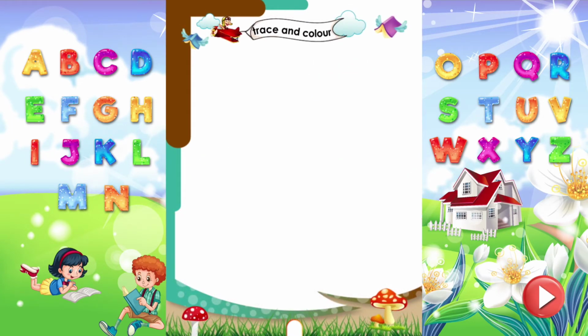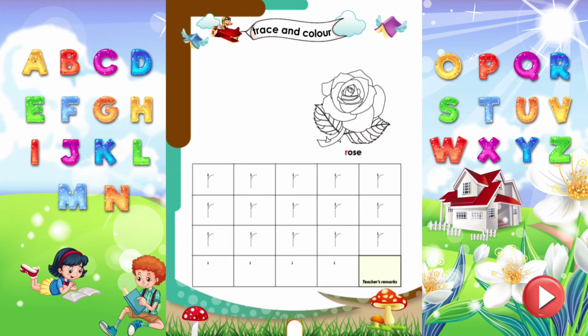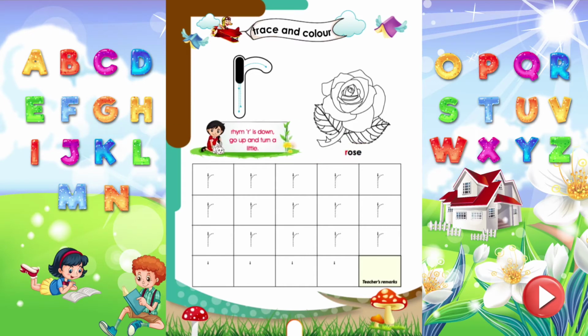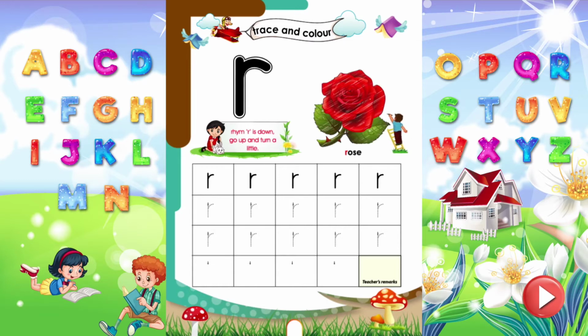Trace and color. Let's trace the letter R, which sounds R. Rhyme R. R is down, go up and turn a little. Trace all the letters properly. Wow! Time to color the rose.